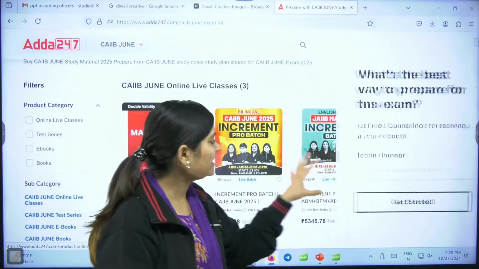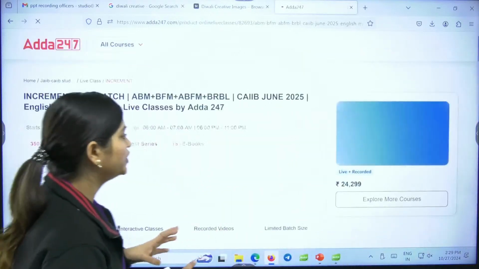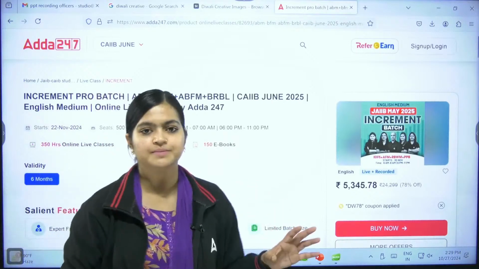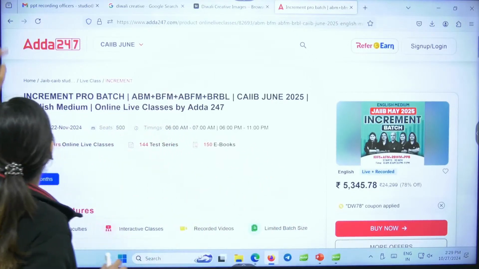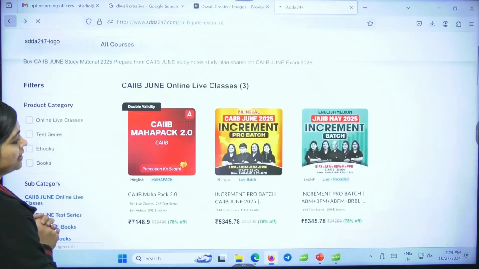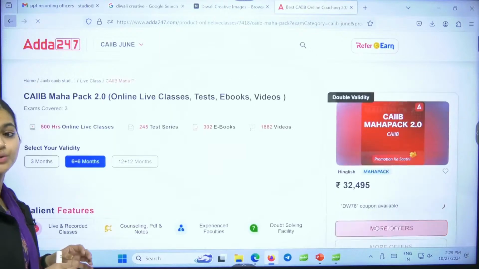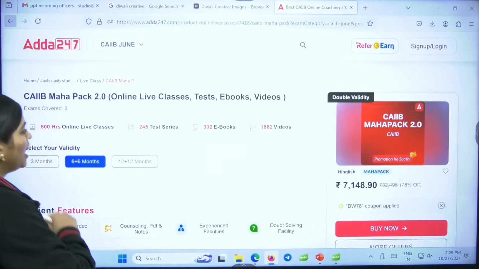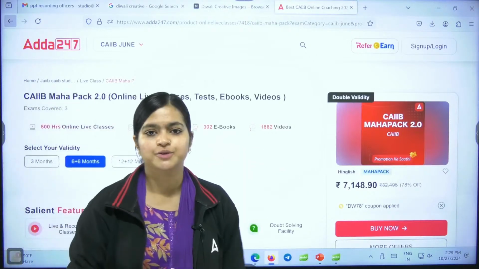But if you see these batches as individual, in this you are going to get the online live classes, test series, ebooks, for sure. But if you see the benefit of this Mahapacks, that is something you can use for clearing your CIB in first attempt. So in this, you are going to get the live classes, test series, ebooks, videos.